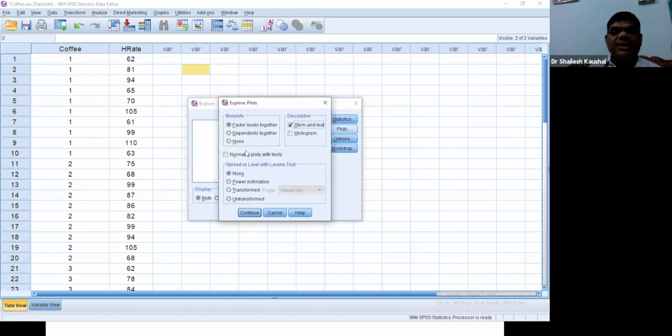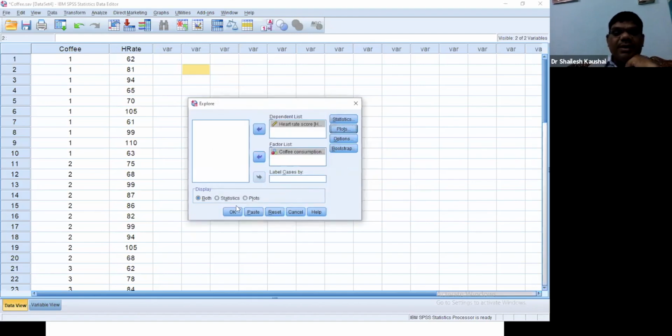We will only see normality and homogeneity. We don't need a stem and leaf graph. If you need a histogram, you can tick it. I need only the KS test value as well as the Levene test. So I tick normality plots with tests and untransformed, and then continue, and then finally okay.